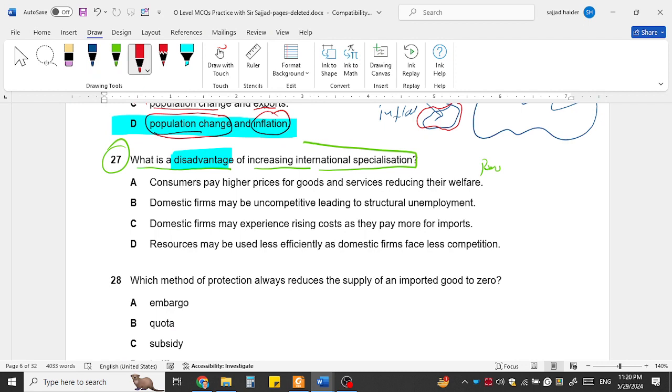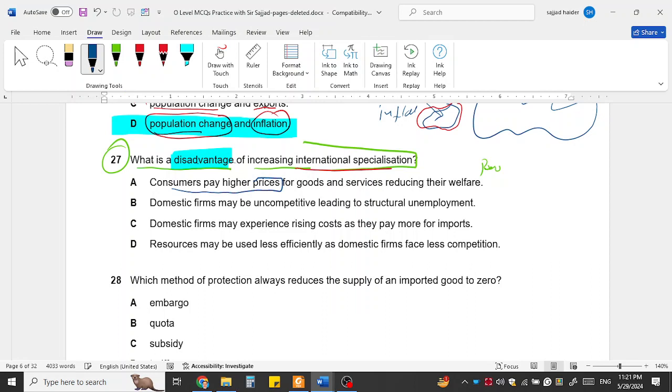But there is a disadvantage, especially in the case of international trade. If we export a narrow range and then we import all of the goods from other countries, we will be dependent on the economic situation and other political, legal, technological, international relations and so many other factors for the import of the other goods. So, consumers pay higher prices.